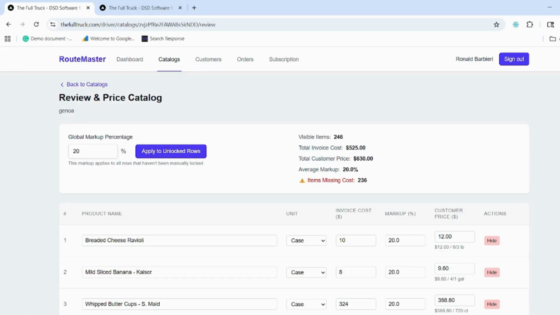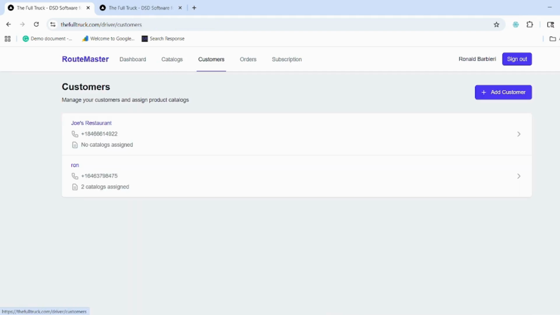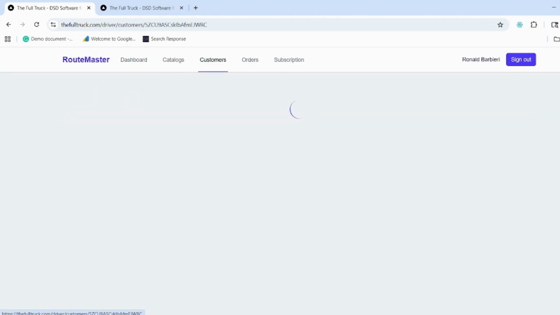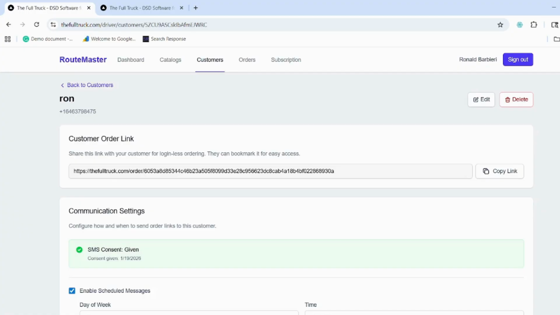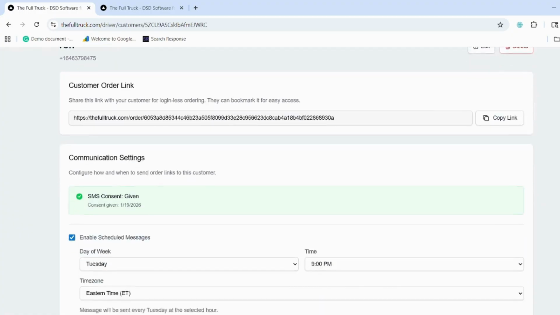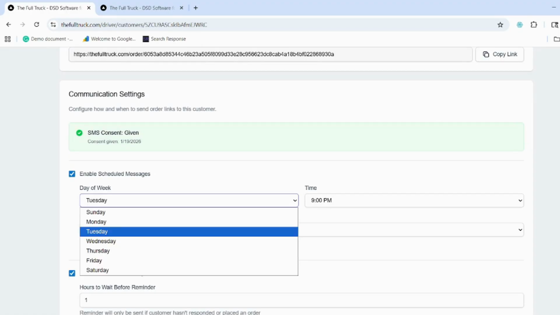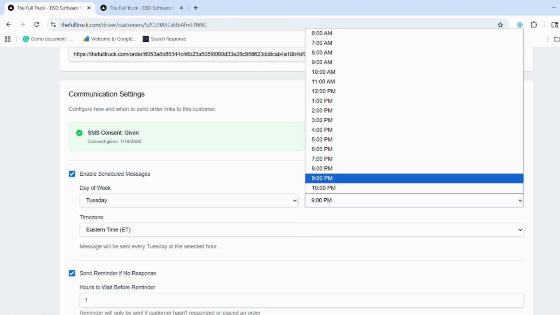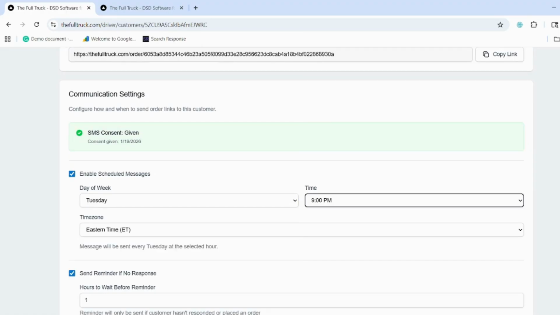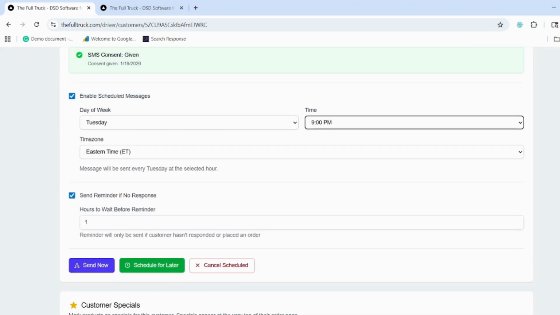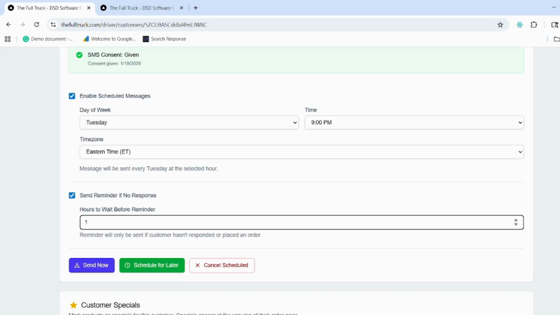Here we have the customer screen. Customers will receive a text message from you with the link to their individual page where they will see their orders. You can choose to send it immediately, or you can just set it and automate it. This one's set for Tuesdays at 9 p.m. and you can also schedule a reminder. This one's scheduled for 1 hour wait before it sends another reminder.